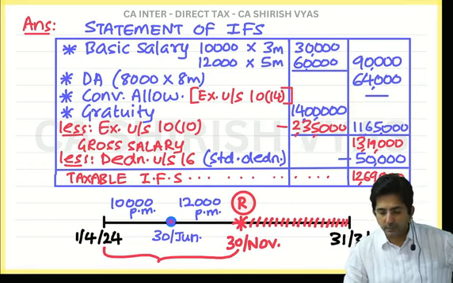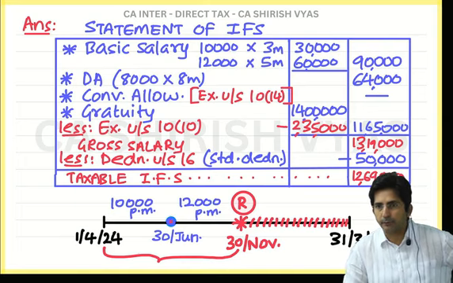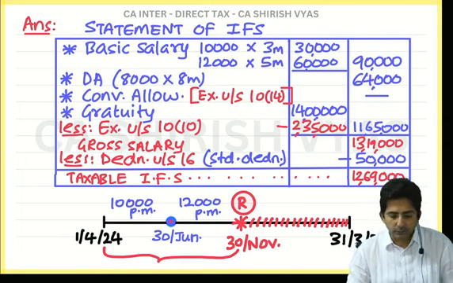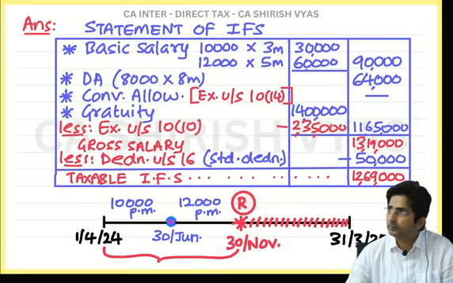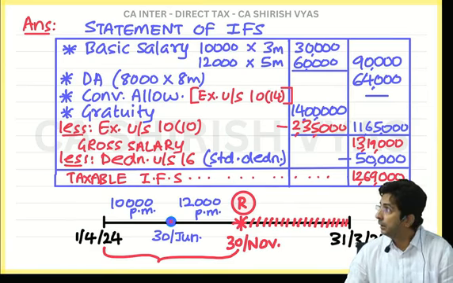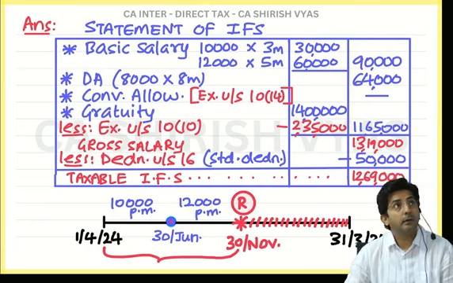So the final answer is 12,69,000 after deducting 50,000 standard deduction. Done?